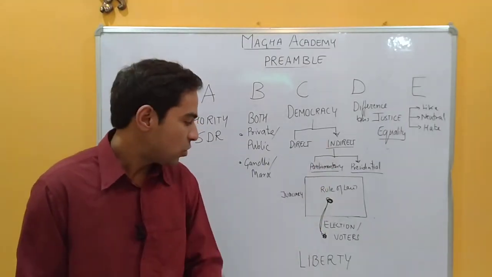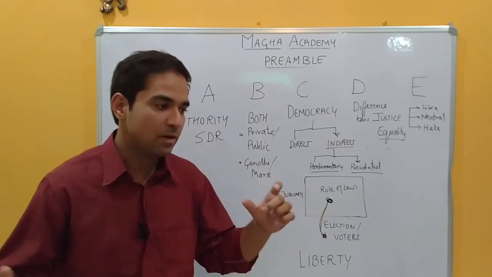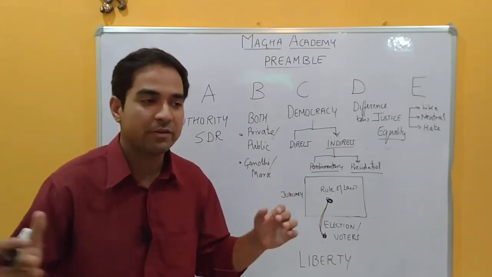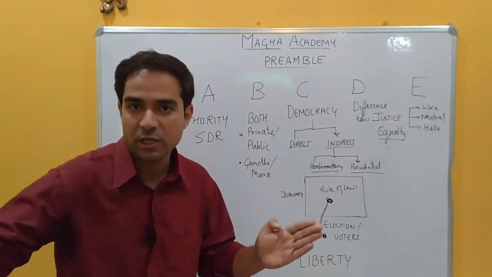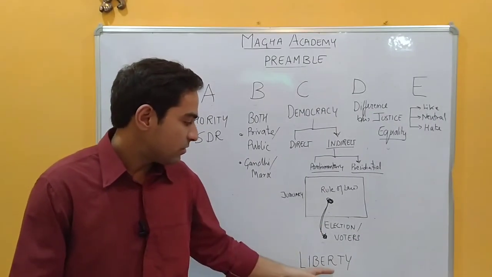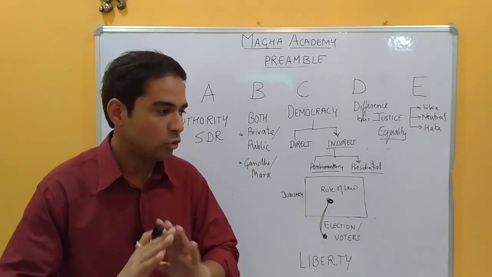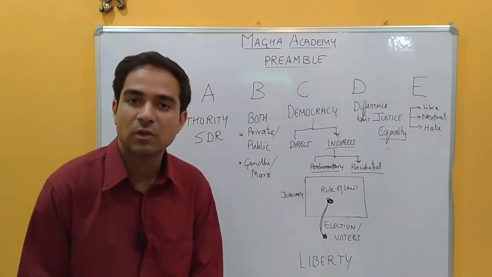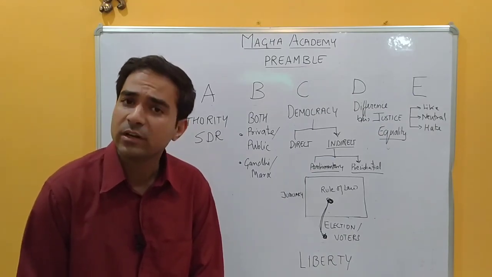Okay. And E for elaborate, it is elaborated in the preamble. The word liberty is elaborated as thought, expression, belief, faith, worship. So we have different types of liberties, and with T for totality, no total freedom for liberty. Okay. And we have Article 21 for it.